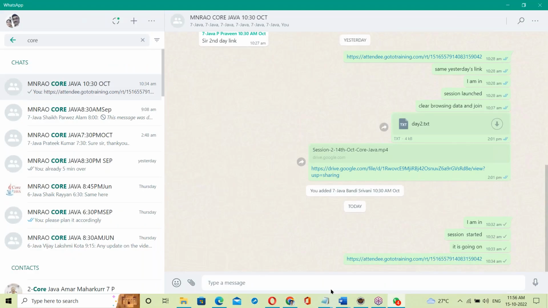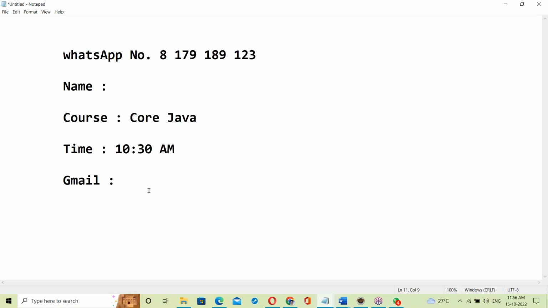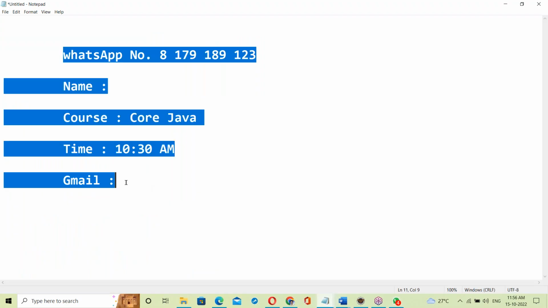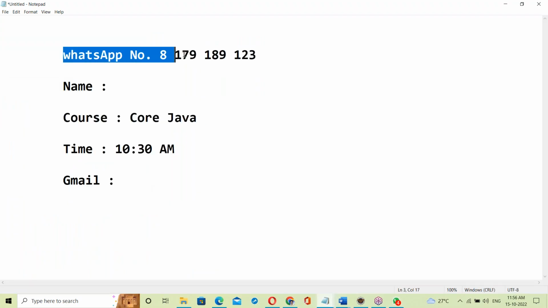So this is the group. If anyone has still not shared details, share them on this WhatsApp number.